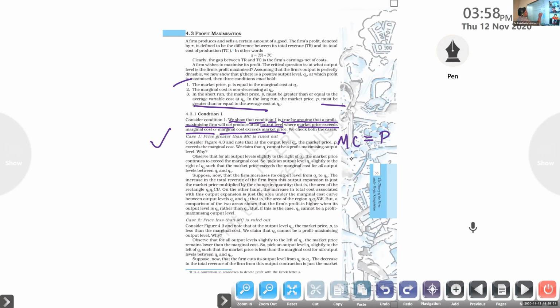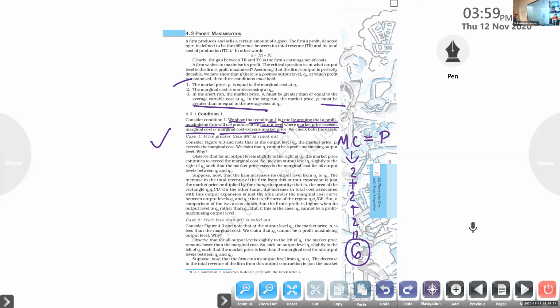So we are calculating MC. You spend rupees 2 for the land, rupees 2 for the labor, and again rupees 2 for capital and the interest on the capital investment. Land, labor, capital. So you get 6, right? So 6 rupees is the cost of production for one single unit.